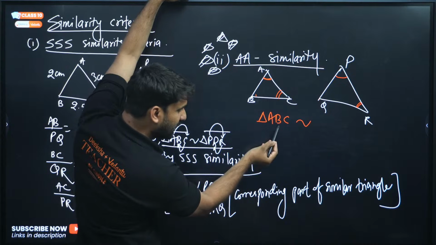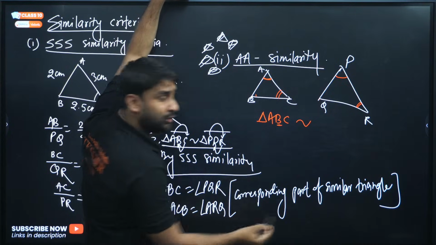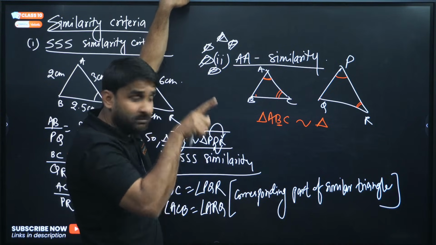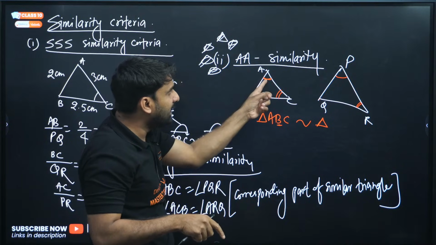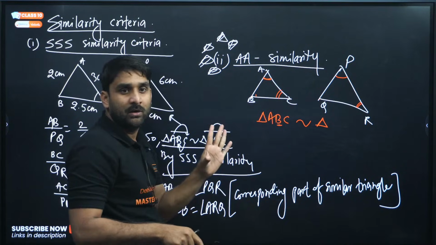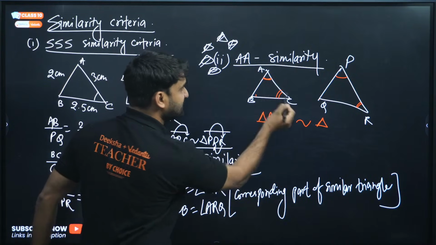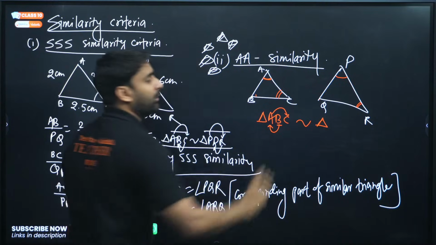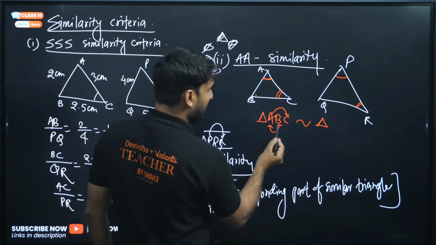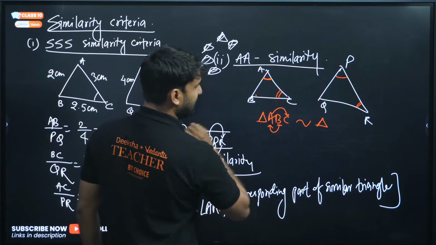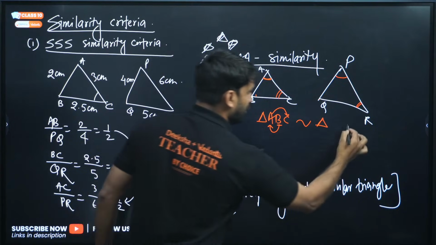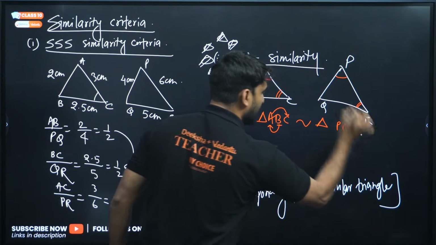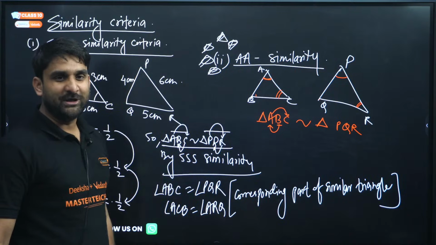So if you can see here, A is the center point. So in this triangle, you have to follow the same corresponding order. Means, if we follow this angle, for this angle is equal. And this angle is what? BAC. Here is B, A and C. So same you have to follow there also. So we follow BAC, and this angle is QPR. So P will be at the center, right? And this triangle name will be here. So directly you can say PQR.